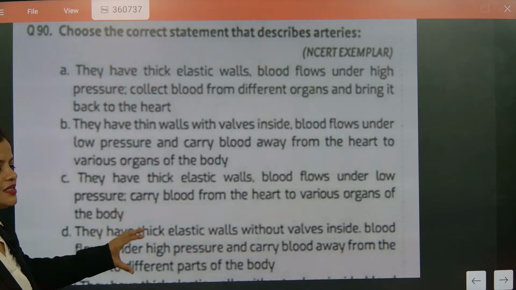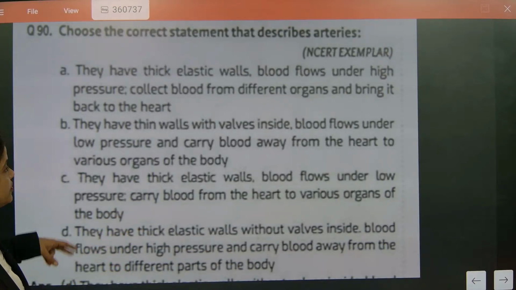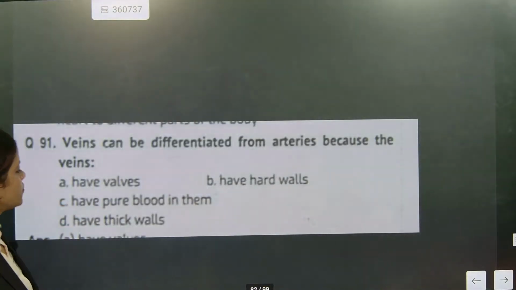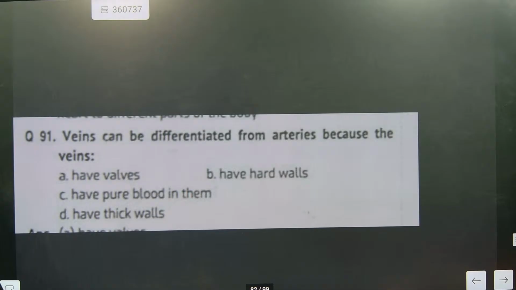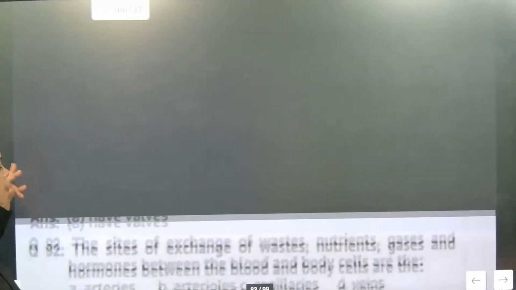Understood? These are the characteristics of what? Arteries. Now we will go for this one. Question: veins can be differentiated from arteries because they have valves. Valves prevent the backflow of blood.